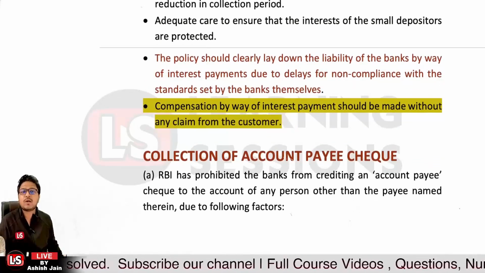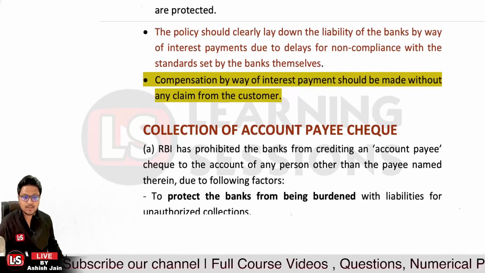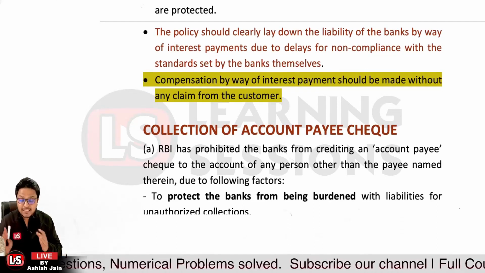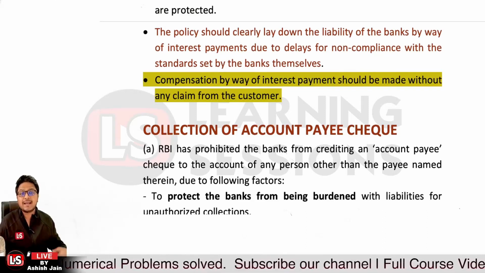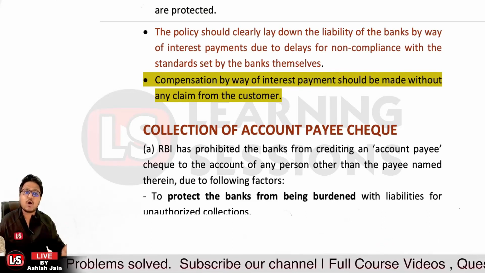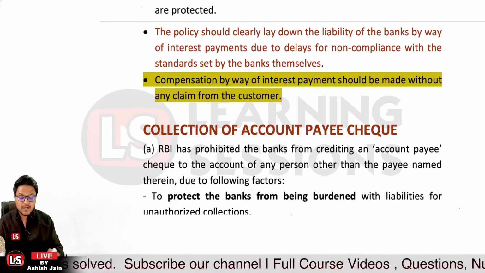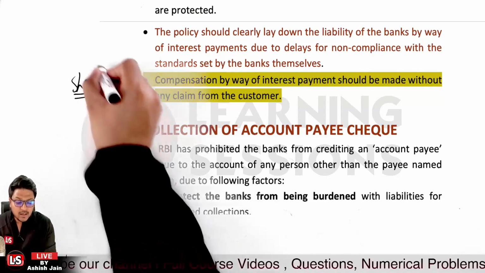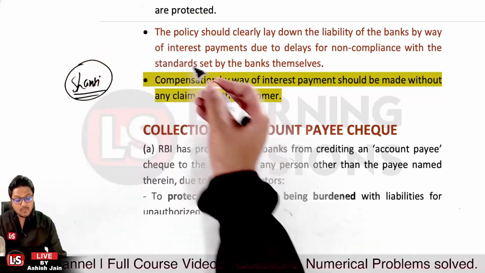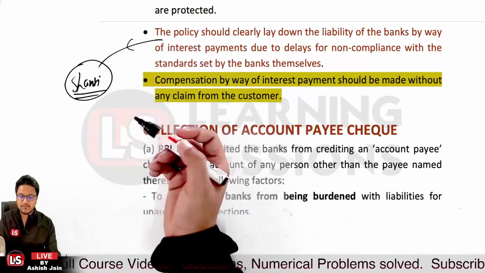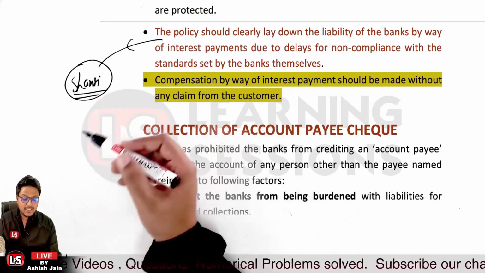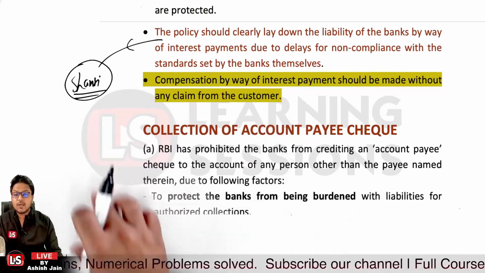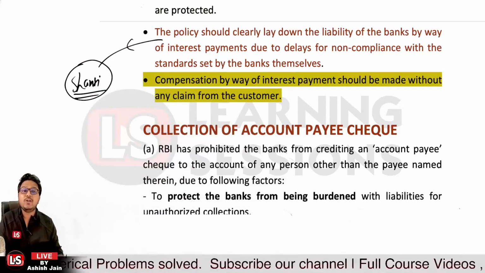Okay, then it's related to collection of account payee checks. Under the law, and RBI has also prohibited banks from crediting an account payee check to the account of any customer other than the payee. Like, let's say the check was in the name of Shanti, then the amount must be credited to Shanti's account only. If the check was account payee in the name of the customer Shanti, then the check amount so collected must be credited to Shanti's account only and not any other.